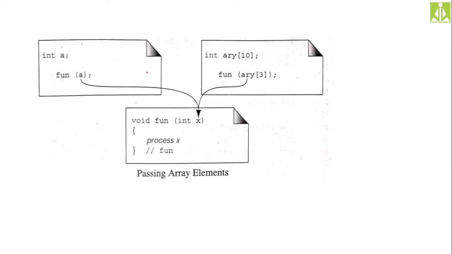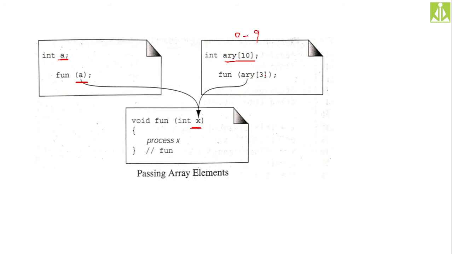As you can see over here, we have declared a normal variable, and we are passing that variable and receiving that variable over here. Here also we have declared an array, and in this array we have a total of 10 elements, from index 0 to 9. In these 10 elements, what element are we passing?